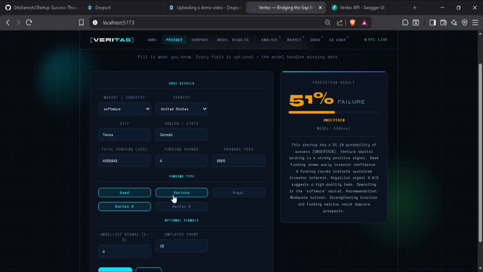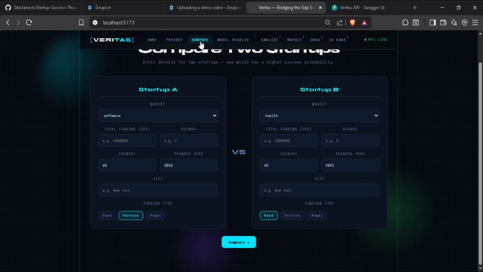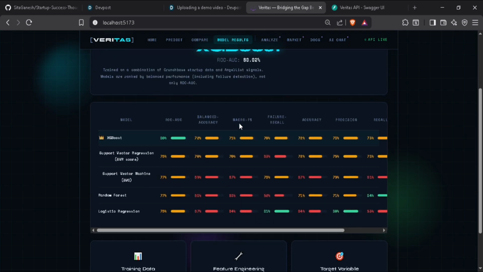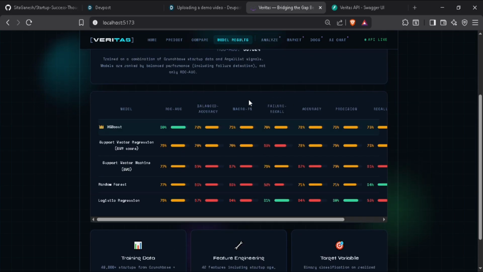Yeah, this is the page, and on the compare page, we can compare both A and B startups. This helps us benchmark two opportunities side by side, where startup A should win with a clear probability delta, and this is useful for portfolio prioritization and fast scenarios. Now coming to the model results, XGBoost is the top, best-performing model.